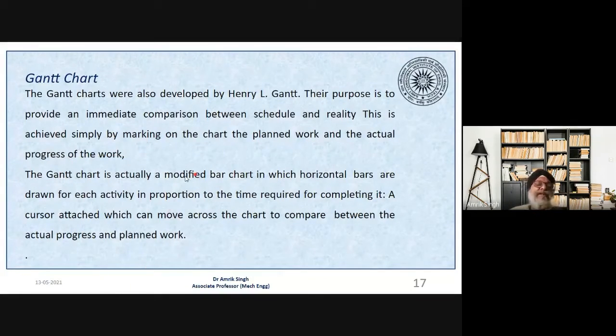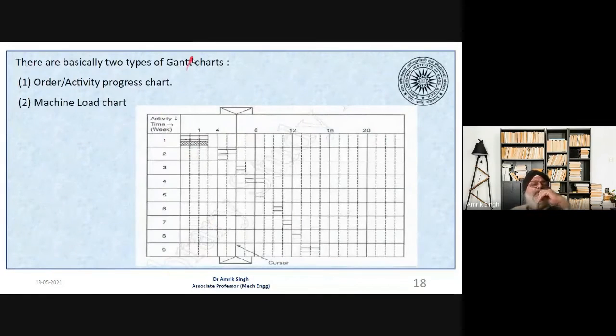Okay. The Gantt chart is actually a modified bar chart, as I told, in which the horizontal bars are drawn for each activity in proportion to the time required for completing it. A cursor is usually attached, which can move across the chart to compare between the actual progress and the planned progress. So there are two types of the Gantt chart. One is known as the order or activity progress chart. Another is known as the machine load chart. So here you see the activity is given on the vertical listing, and the time is given on the horizontal.